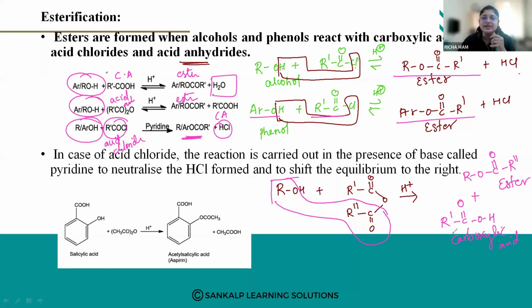In tomorrow's class, let us discuss the reactions involving the cleavage of the CO bond. We are discussing two types, right? So alcohol